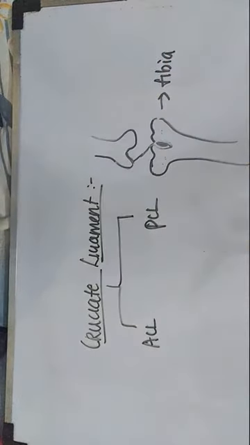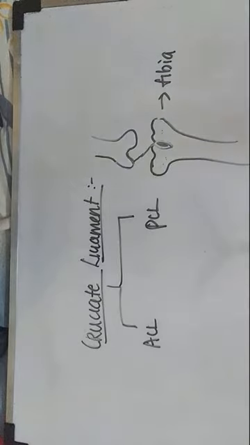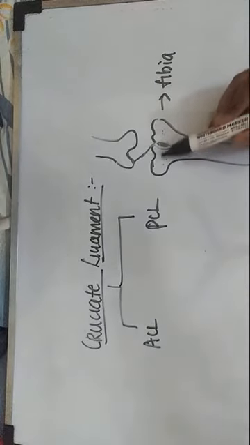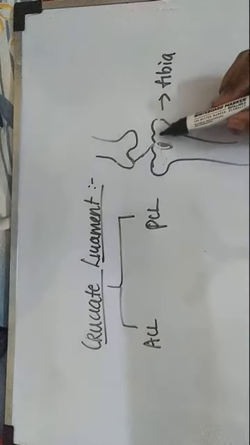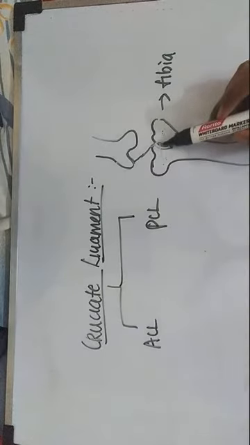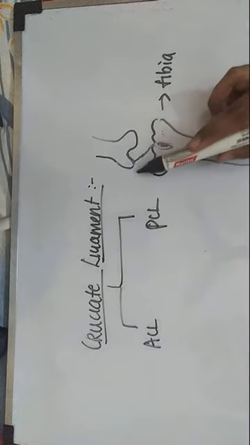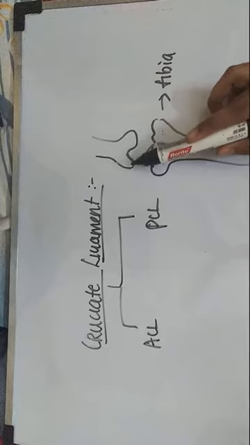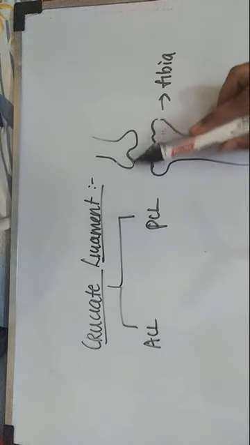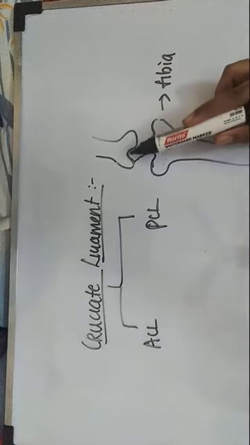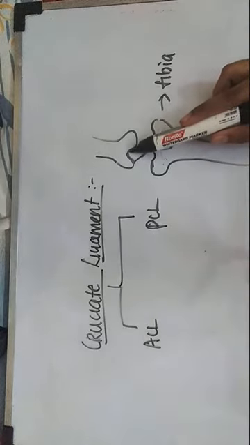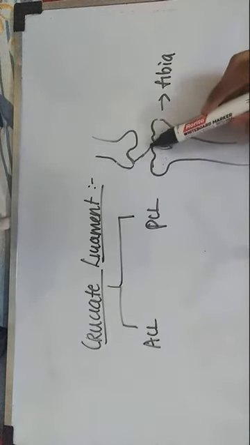One more time I'm repeating: it begins from the anterior part of the intercondylar area, runs upwards, backwards and laterally, and attaches to the posterior surface of the lateral condyle of the femur.